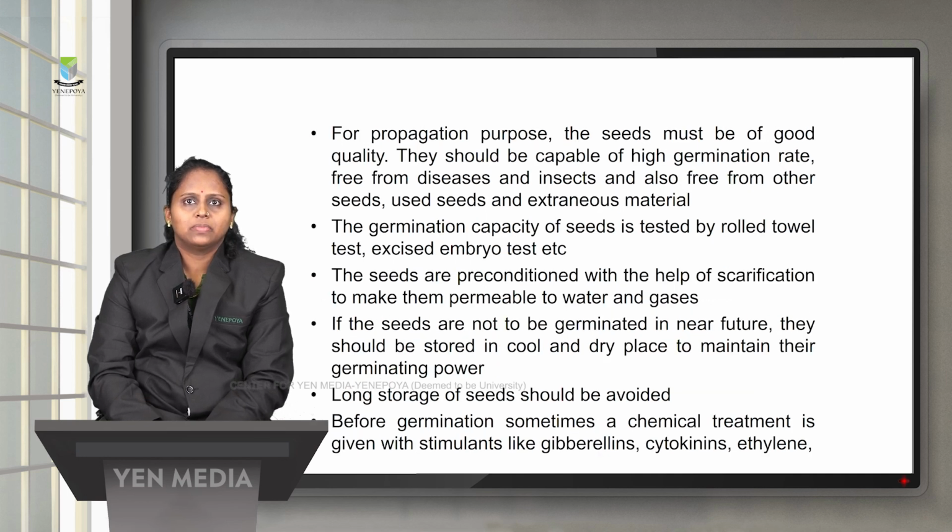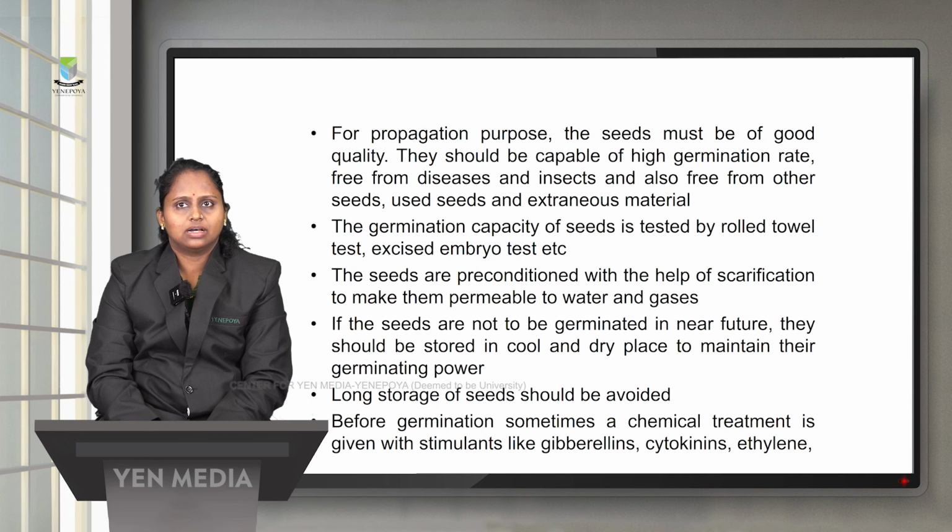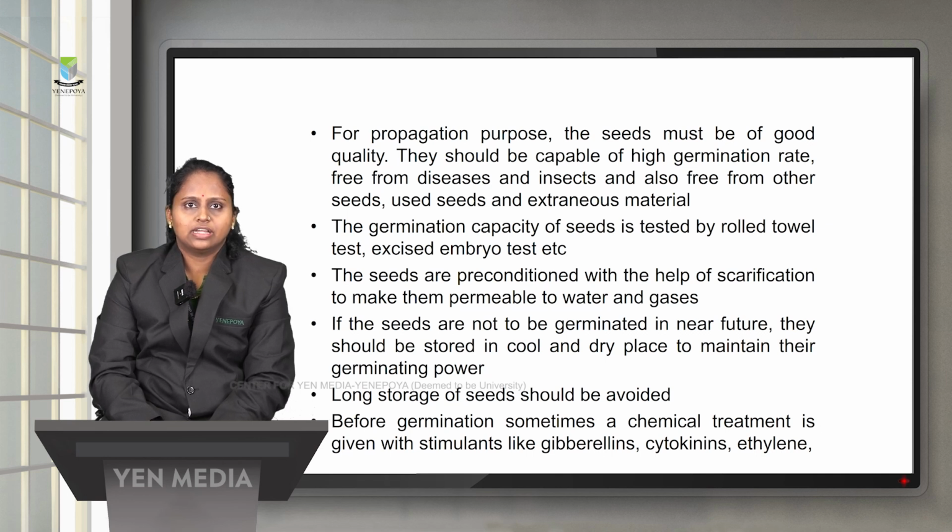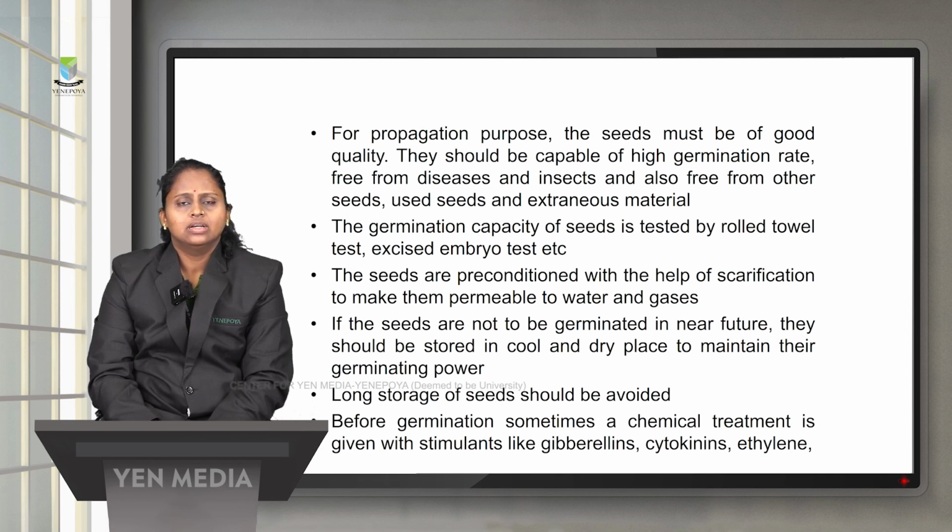For propagation purposes, the seeds must be of good quality, capable of a high germination rate, and free from diseases as well as insects. The germination capacity of the seed will usually be tested before the seeds are sown. Testing is done by different methods, such as the rolled towel test and the excised embryo test. Some tests are there where the seeds are tested before they are sown.